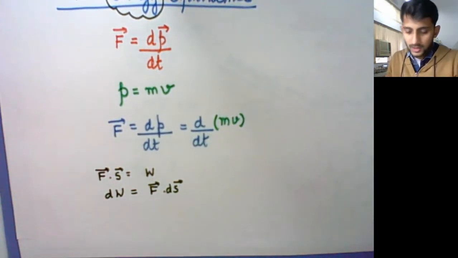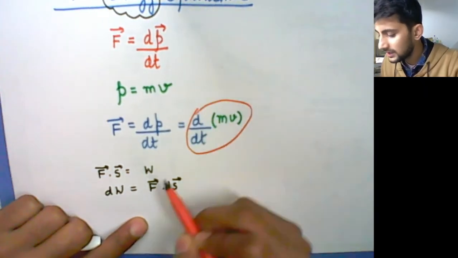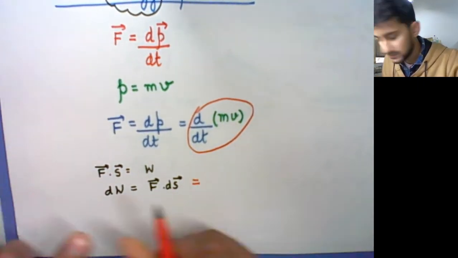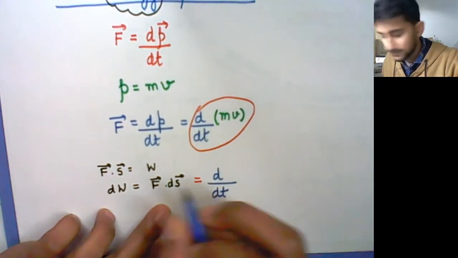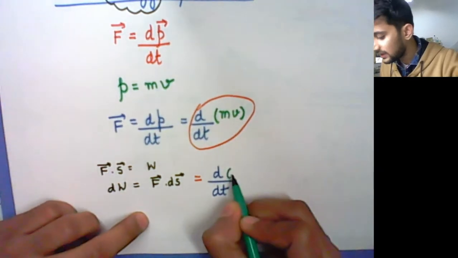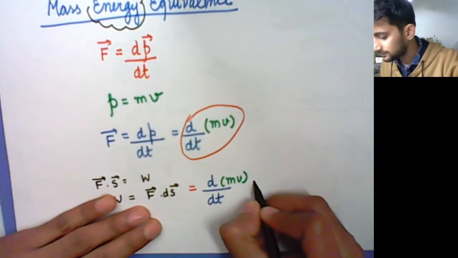Right? So now we put these two things together: the force equation we got from here, and ds. So you can write this as d by dt of mv dot ds.